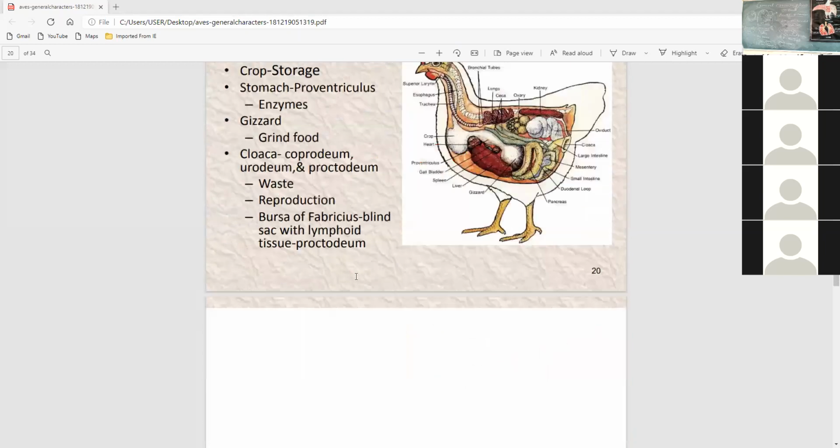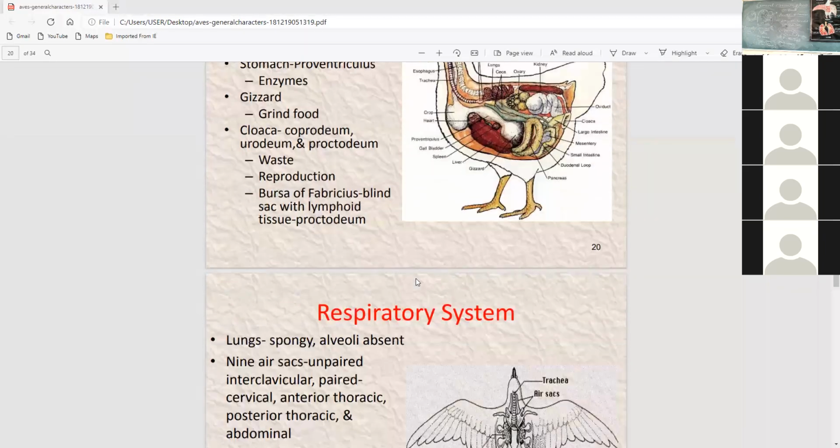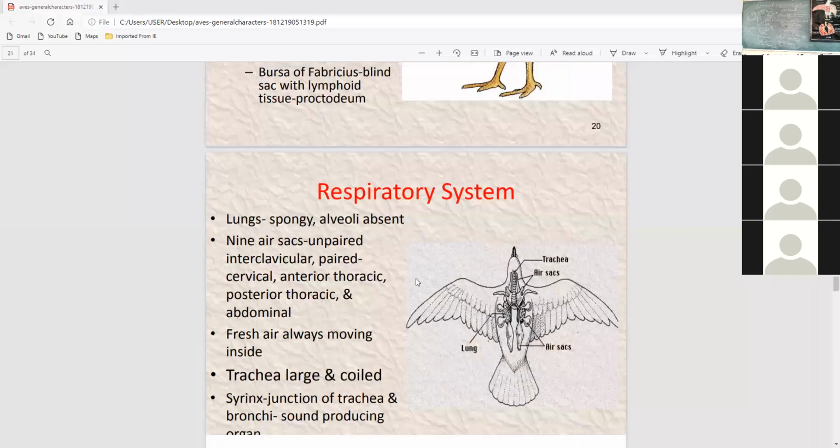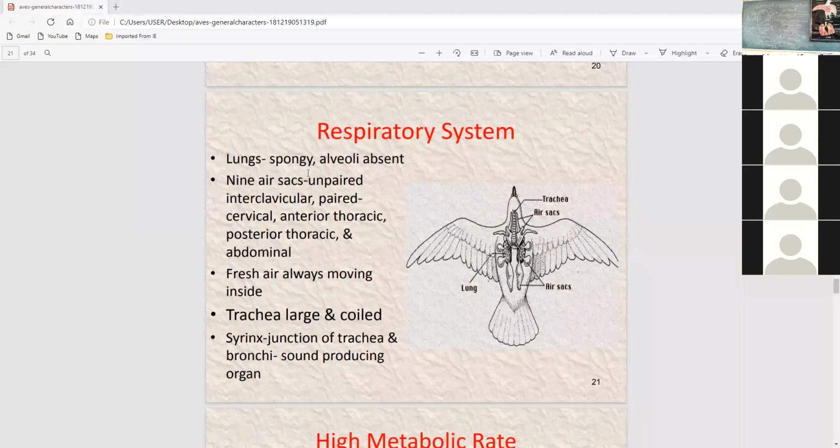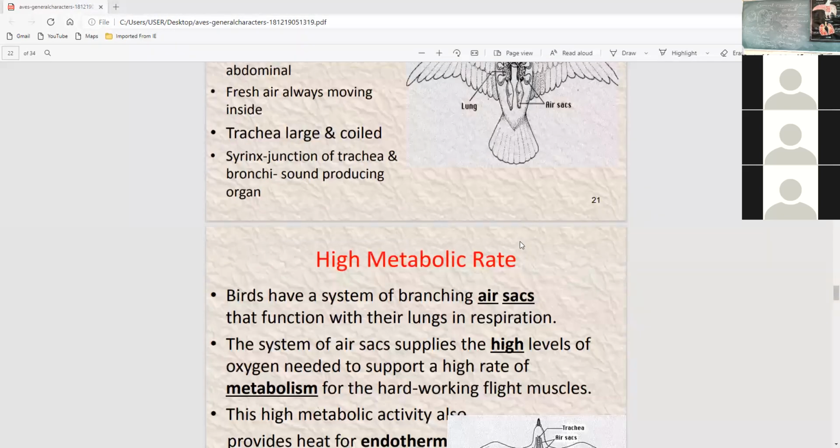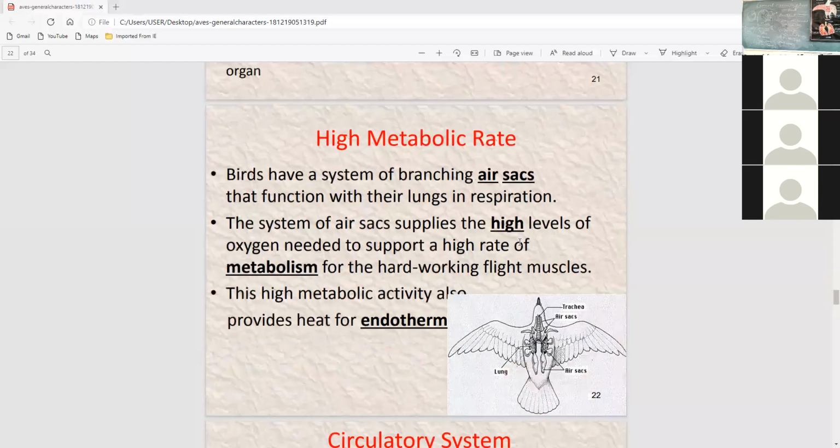Digestive system, not considering. Respiratory system, like this. Lungs are spongy. Nine air sacs, unpaired. Fresh air moving. This one is the lungs, and air sacs are present, like this. These are the air sacs. High metabolic rate: birds have a system of branching air sacs, so a high metabolic rate is a unique character.